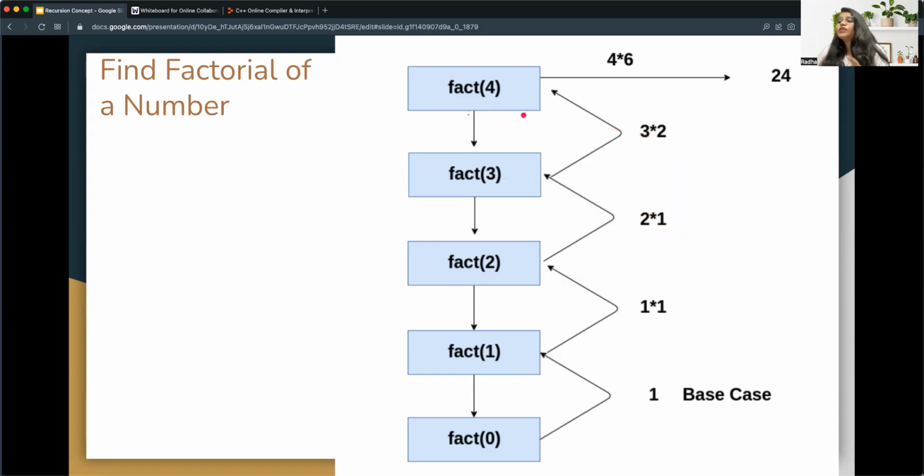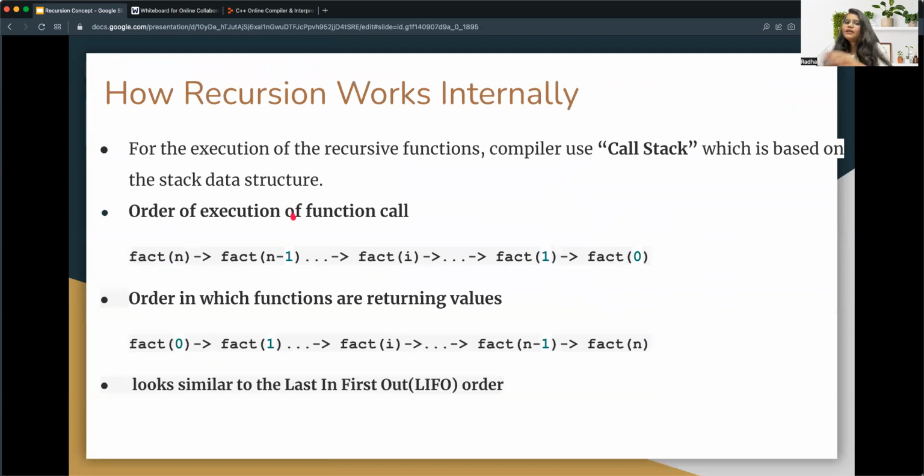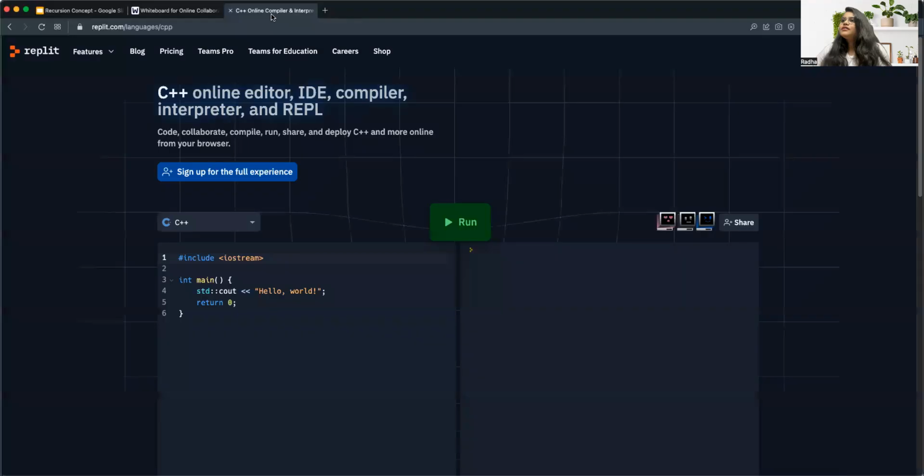And for the factorial of 4, that was 4 into factorial of 3. So factorial of 3 is returning 6. So 4 into 6 is 24. So in this way, we can calculate the factorial of 4. Now let's see how the recursion is working internally. But before that, let's go and code it, to see how it is working.